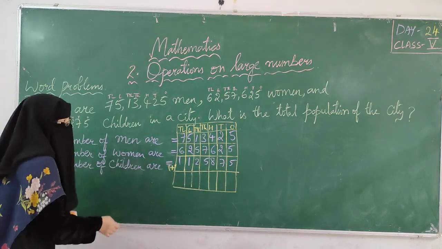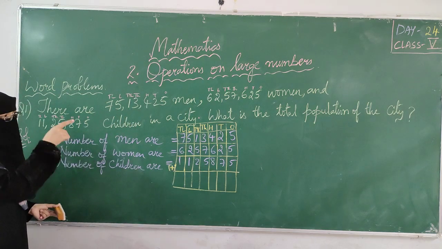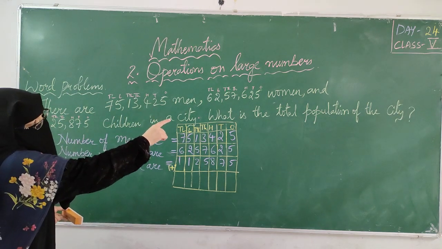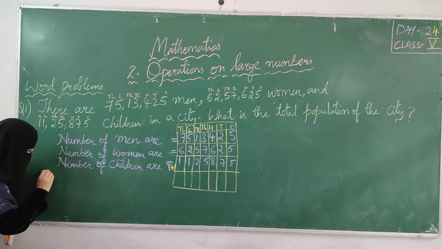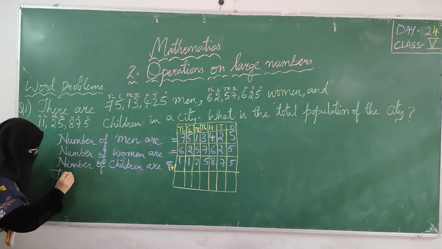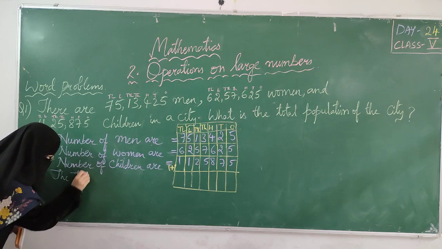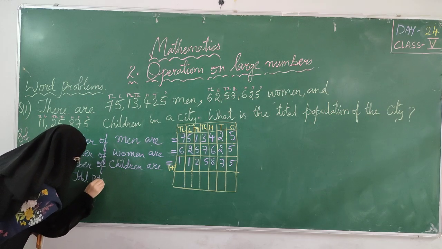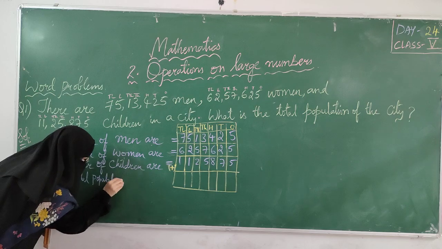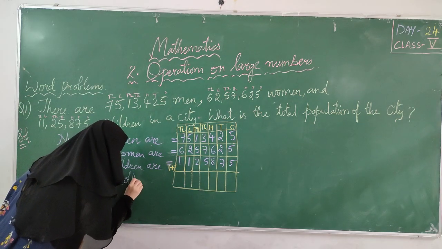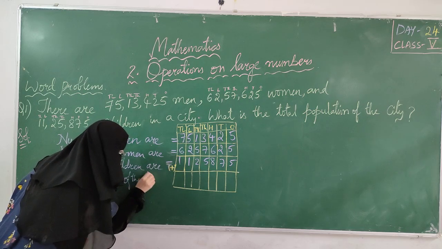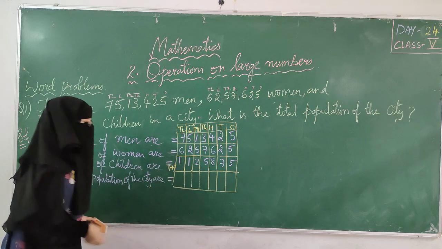Before doing the addition, what we have to find? See, the total population of the city. So here what we have to write? The total population of the city are, we are putting equal to.